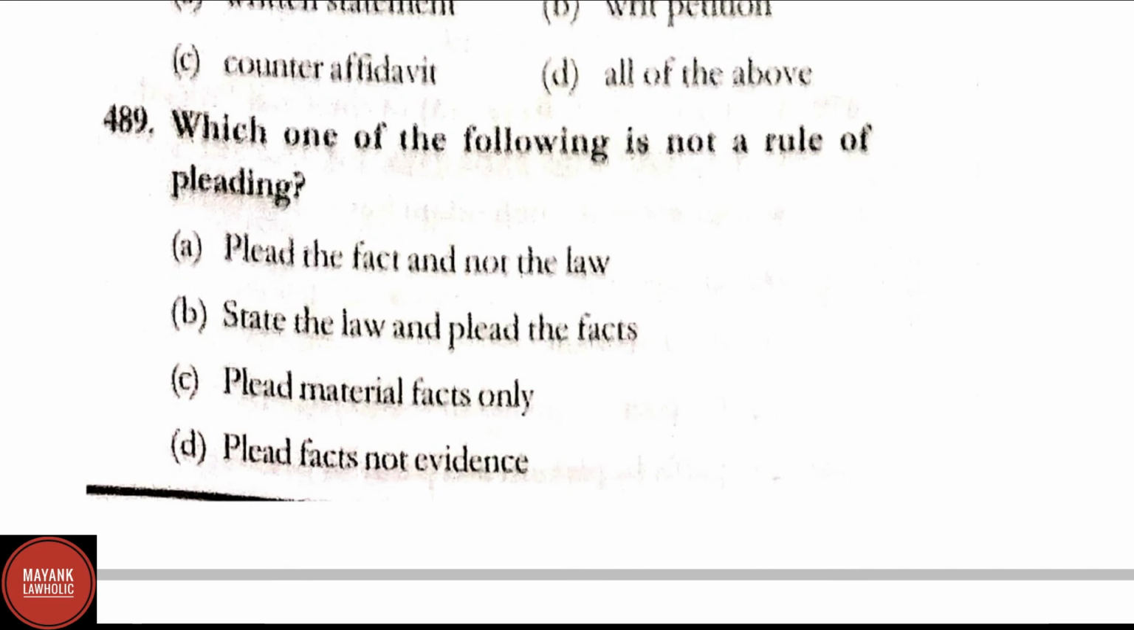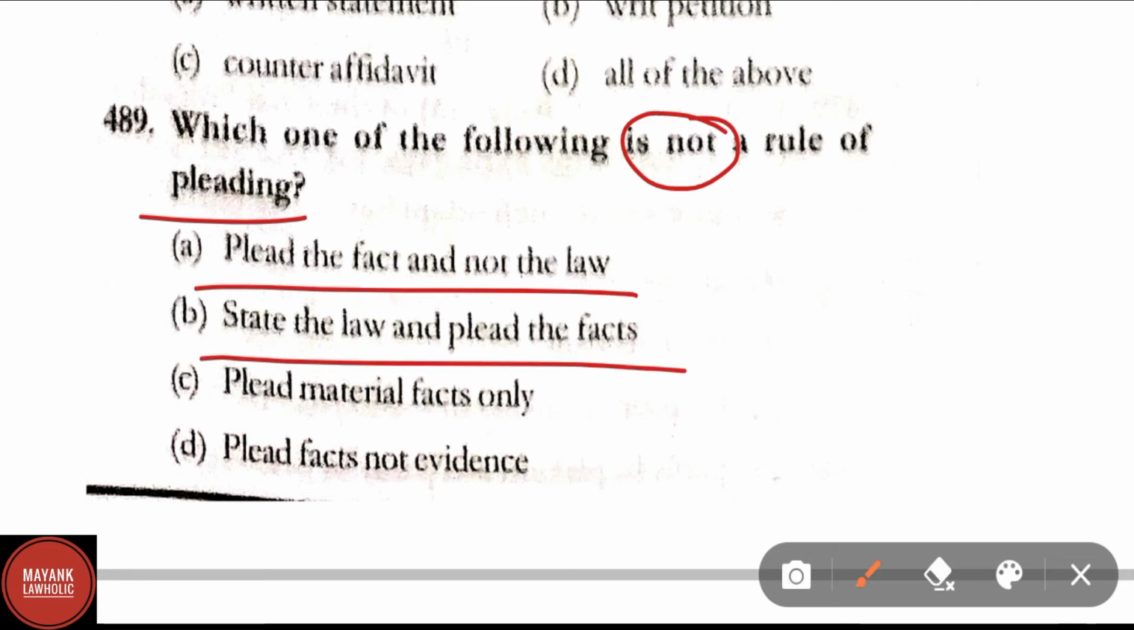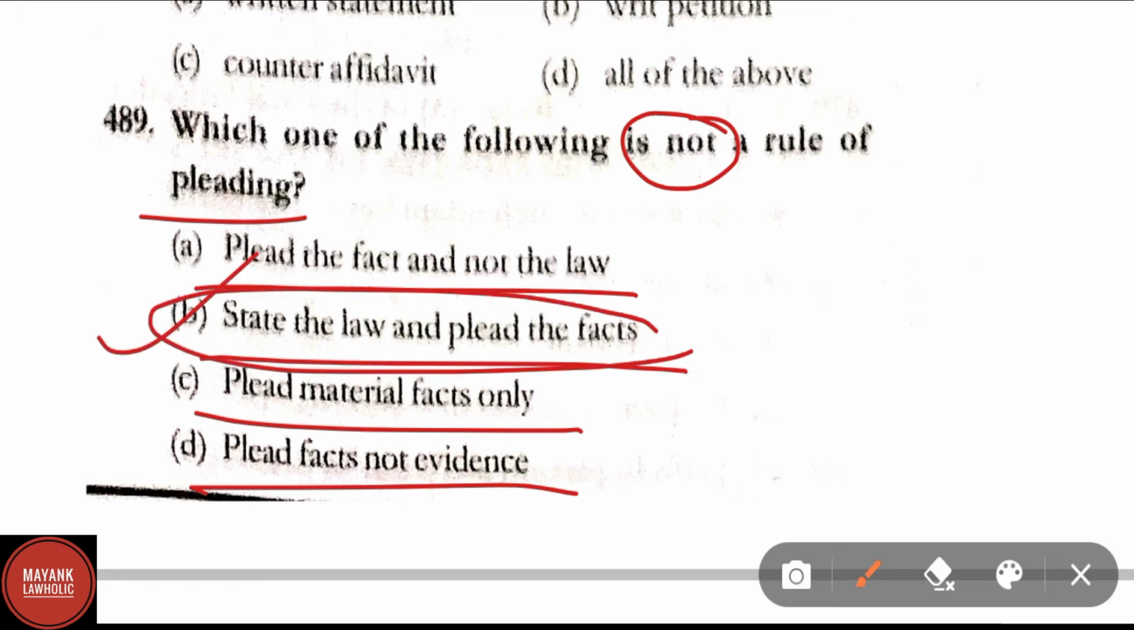Question number 489. Which one of the following is not a rule of pleading? Option A, plead the fact and not the law; state the law and plead the facts; plead material facts only; plead facts not evidence. Correct answer is option B, that is state the law and plead the facts is not a rule of pleading.